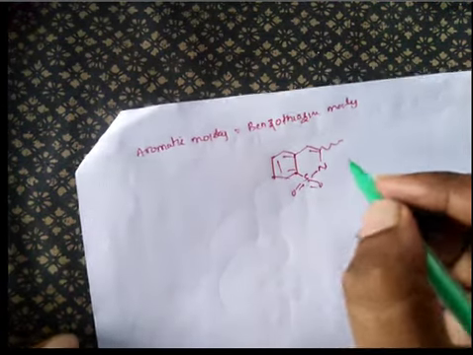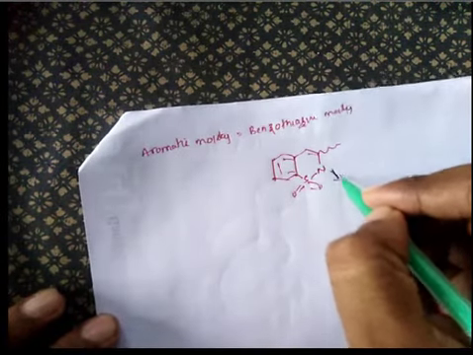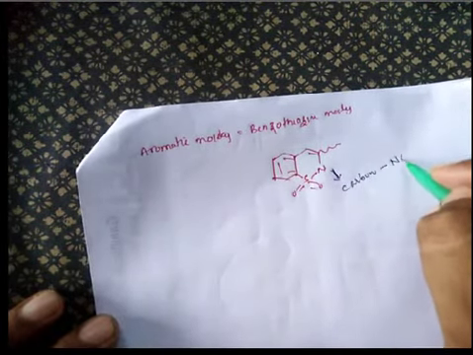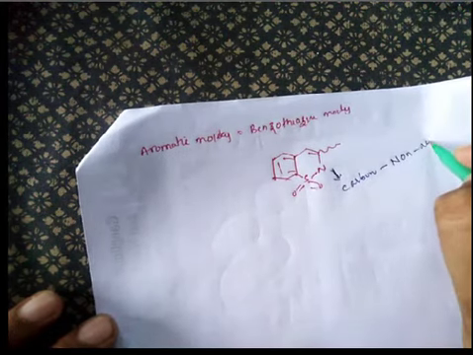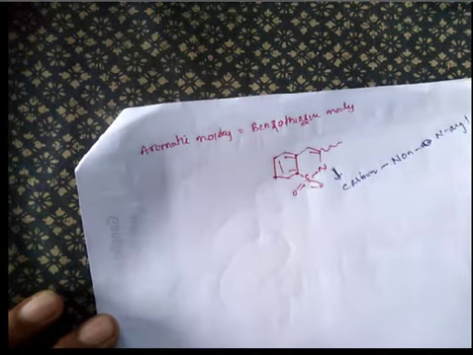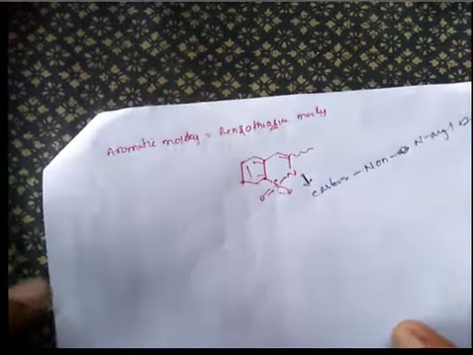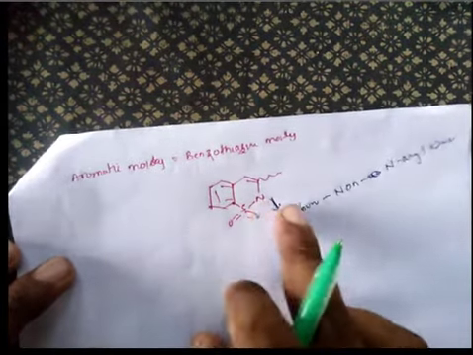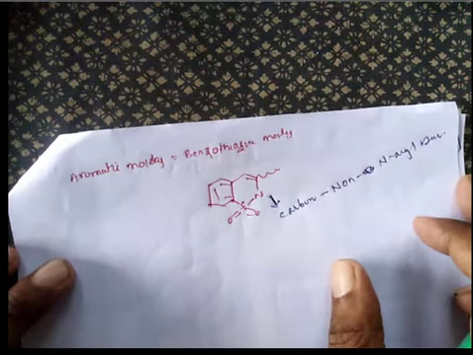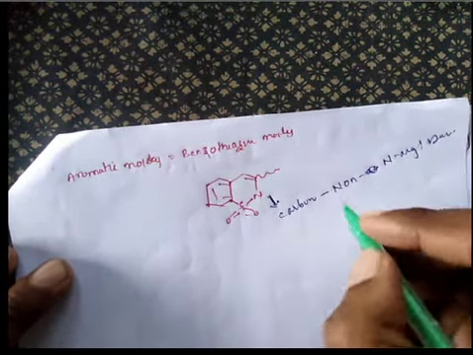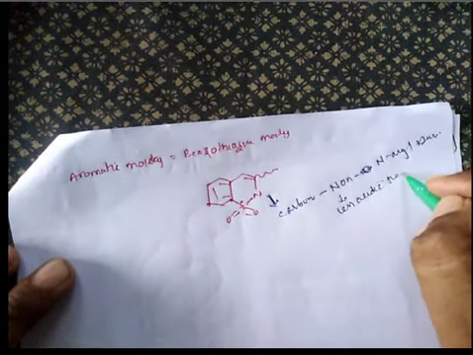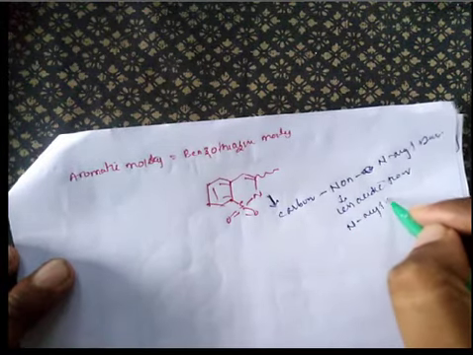If you replace this benzothiazine nitrogen with a carbon atom, you will get a non-N-aryl derivative, which is less acidic than the N-aryl derivative.